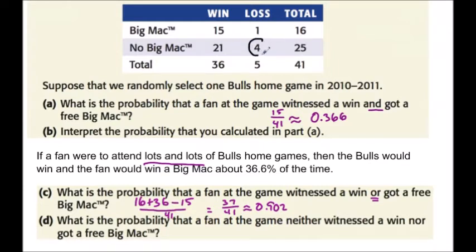So right here. This one's kind of tricky because it's got that double negative. Nor got a free Big Mac. So we're in the no Big Mac, and we're in the loss column. So 4 out of 41. And we'll just convert that into a decimal. We'll call it 0.098.